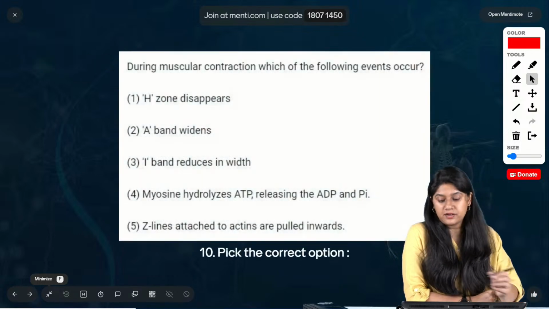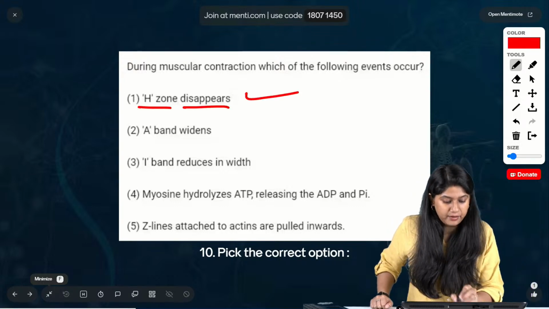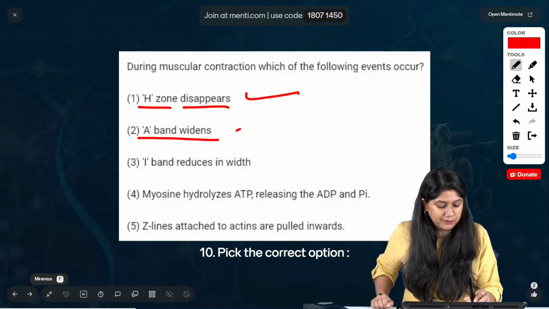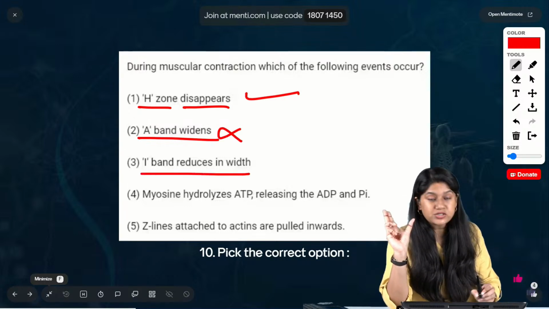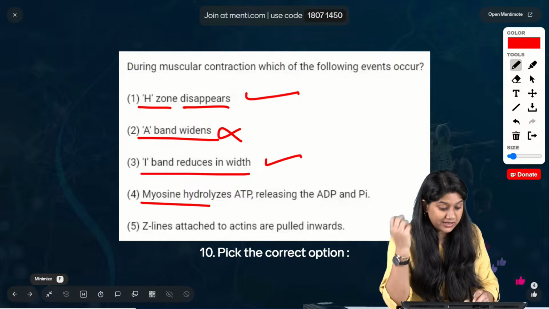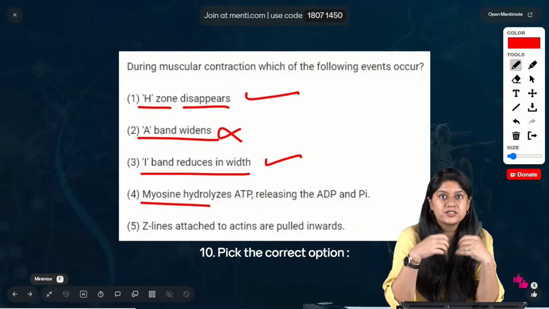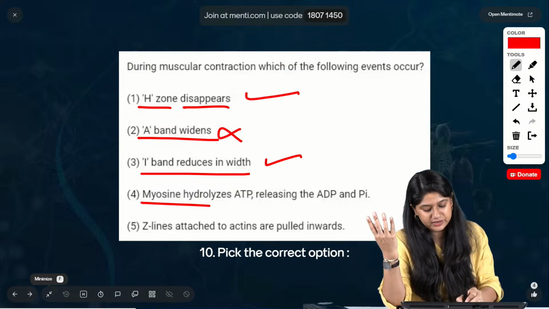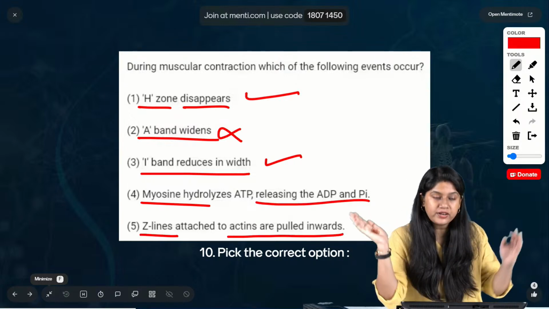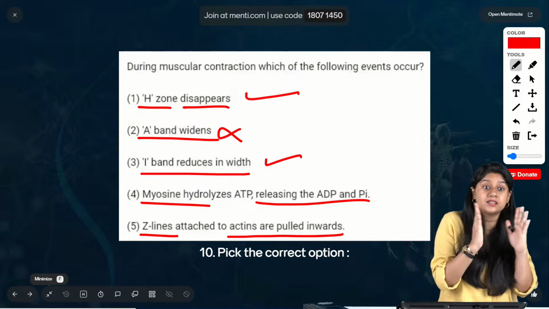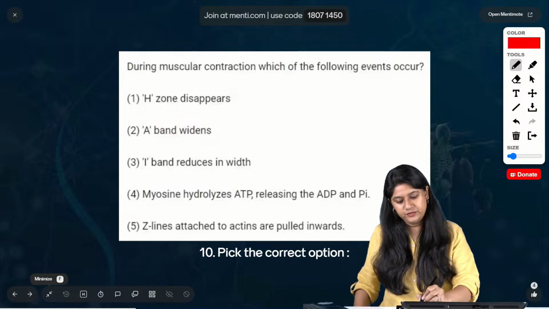Majority of you got the answer absolutely correct. Option B, right. C, H zone disappears, हाँ बिल्कुल होता है. A band के बारे में पता है कि A band में कुछ नहीं होता, तो ये गलत हो जाएगा. I band reduces, definitely करता है. Myosin hydrolyzes ATP. अब जब हमारा contraction हो रहा है, जब लोग पास में आ रहे हैं तो myosin hydrolyze करेगा ATP को, and then it will be releasing the ADP and the phosphate ion. And of course Z line attached to the actin is pulled inwards. अभी तो हमारा जो sarcomere की length है, वो कम हो रही है. Yes चलिए, very good.